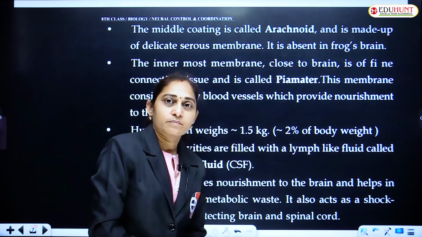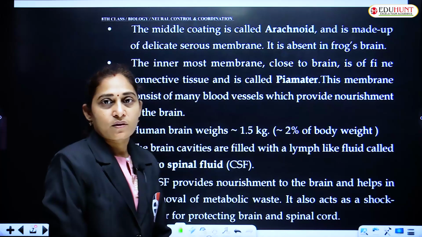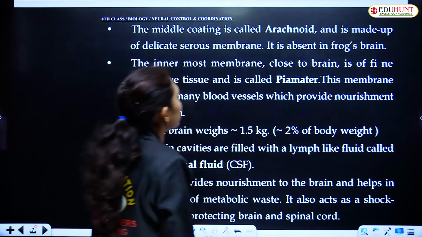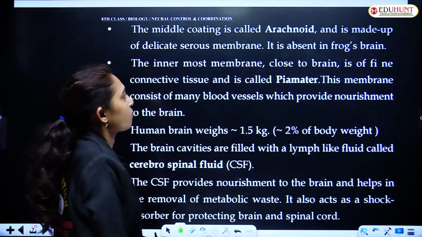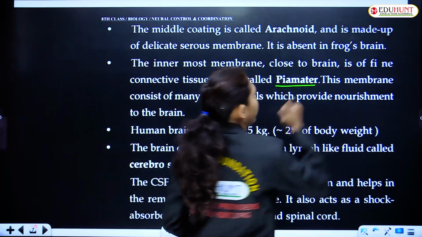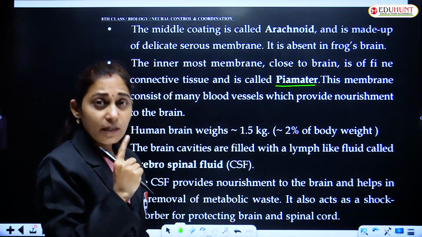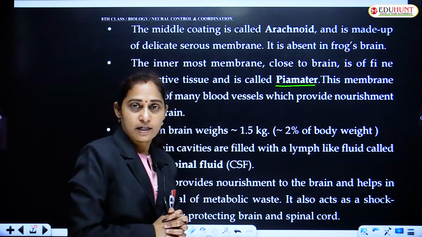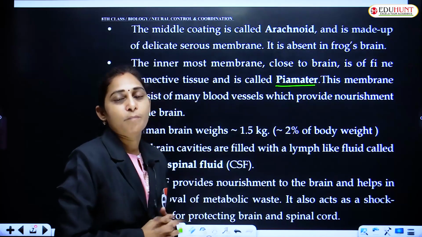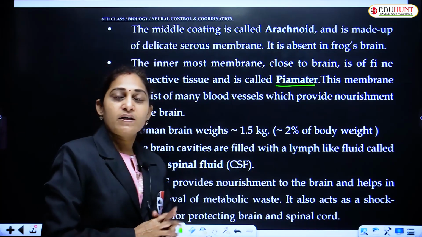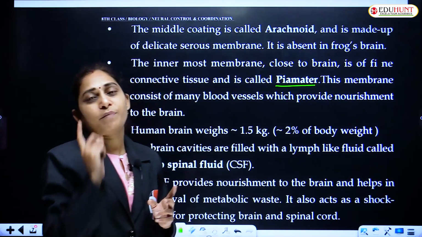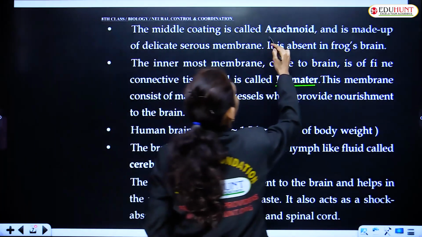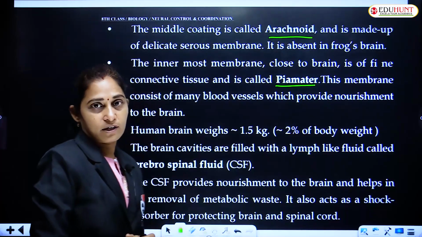And the second meninx, that is in frog, it is known as pia mater. But in human beings or in mammals, this is not the second layer, it is the third meninx, because in between dura mater and pia mater there is another layer called arachnoid, another coating called arachnoid.